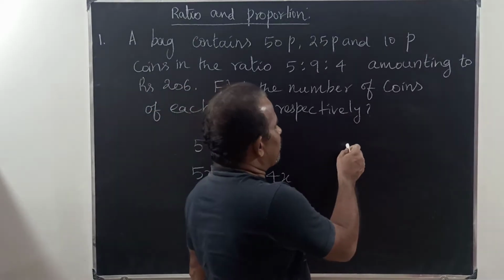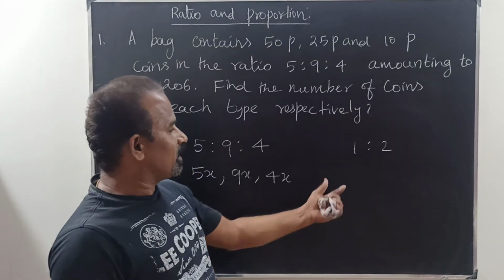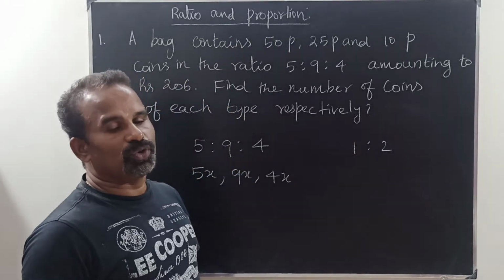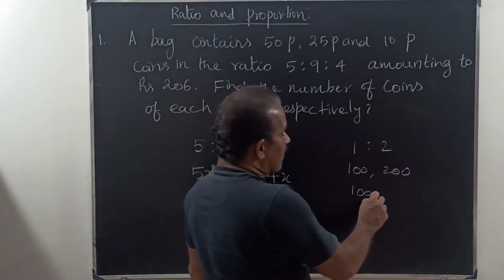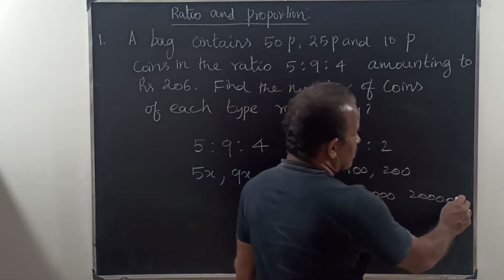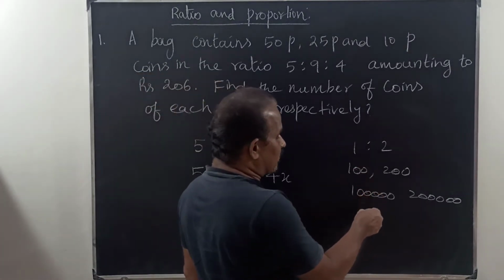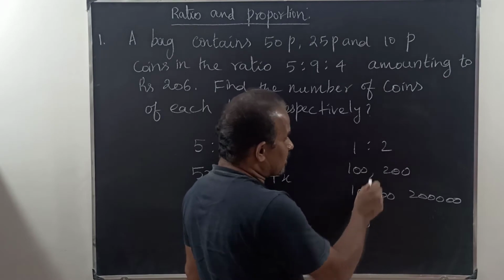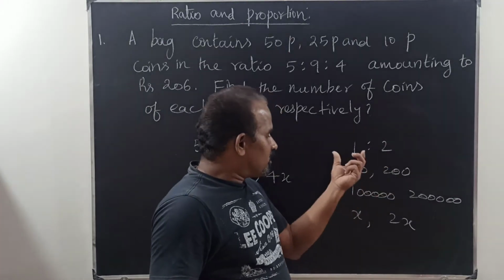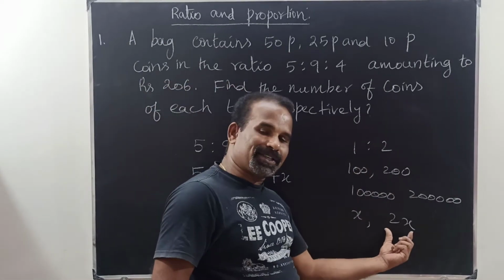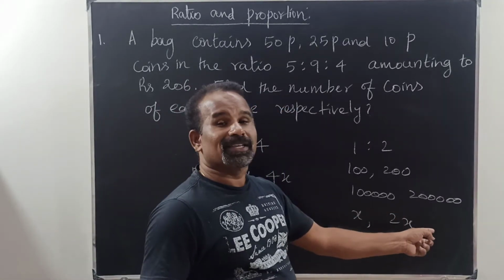Suppose the salary of two persons is in the ratio 1:2. The salary may be 100, 200, or 1 lakh, 2 lakh, or something like that. But we do not know whether it is 100 or 1000 or 1 lakh. Therefore this is x, and this is 2x. Only when some conditions are given can we find x. So the aim is to find x.